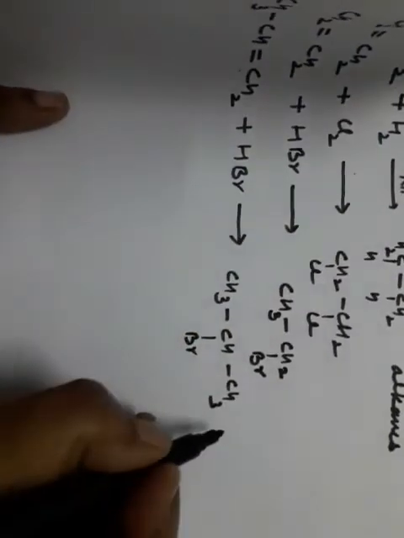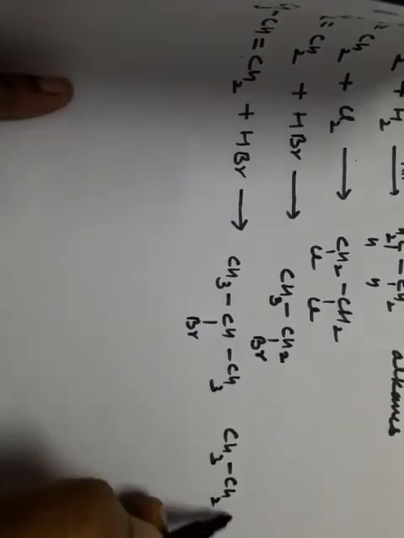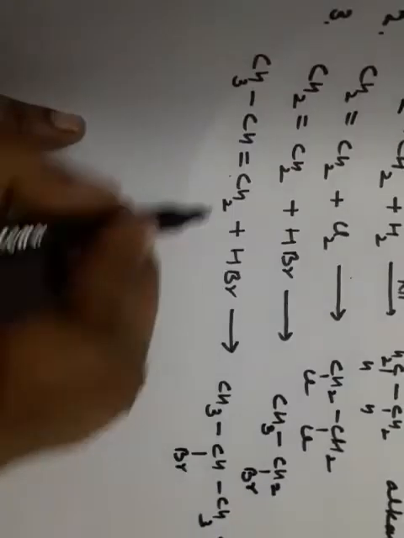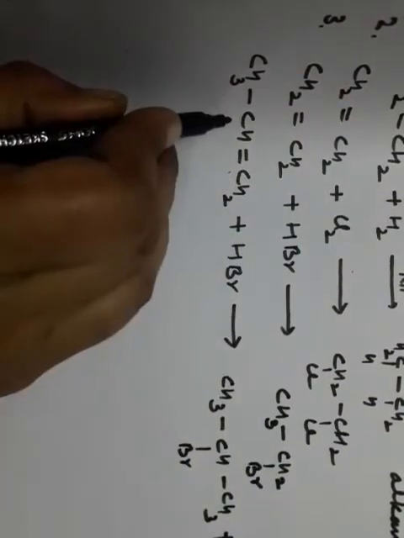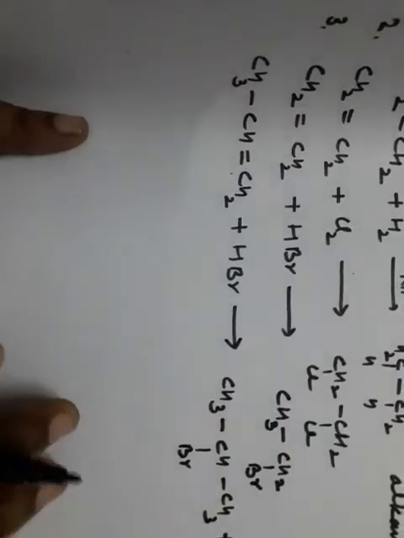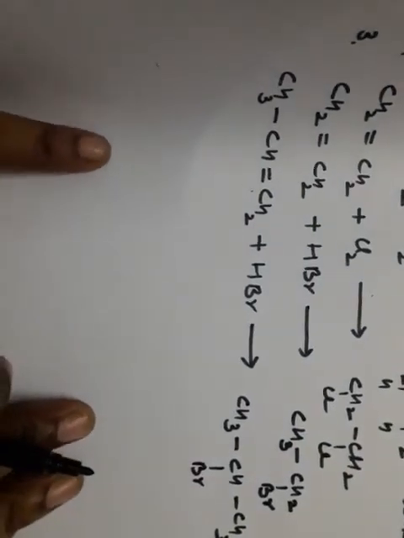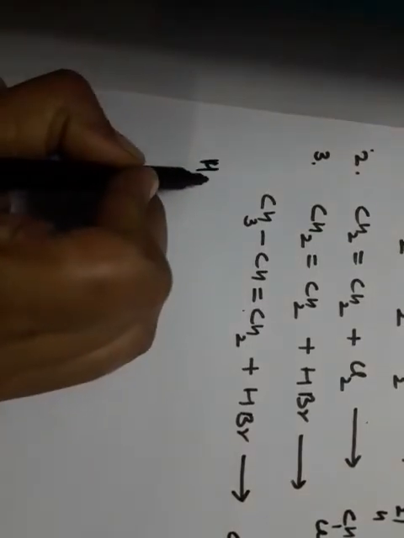And the second choice is CH3CH2CH2Br. In that case, bromine is attached at the terminal side and hydrogen is added to the non-terminal side. So here we have to apply the Markovnikov rule. This rule is very important.